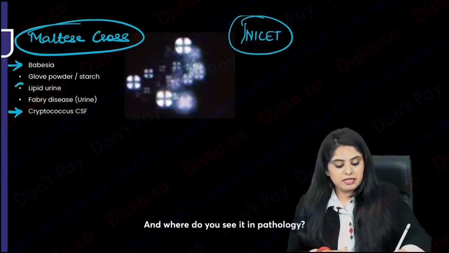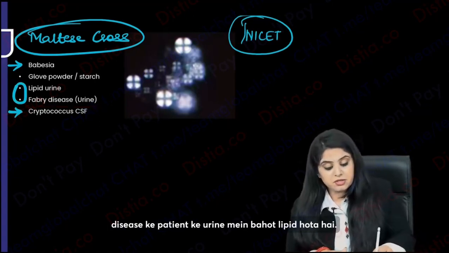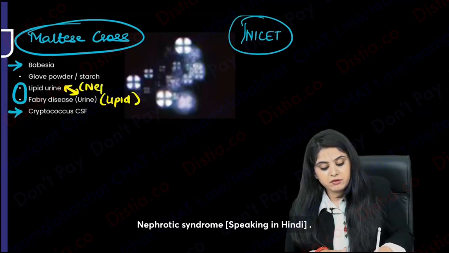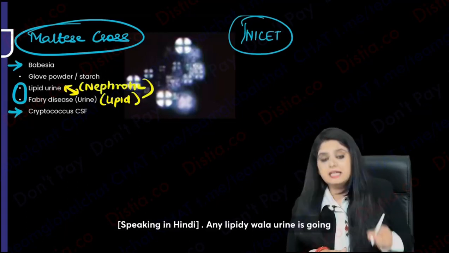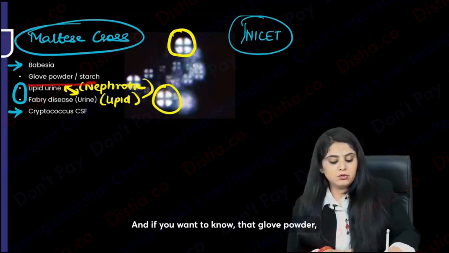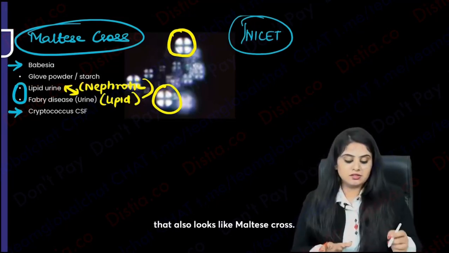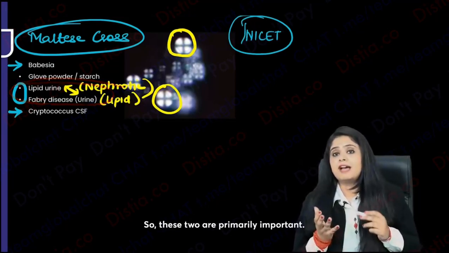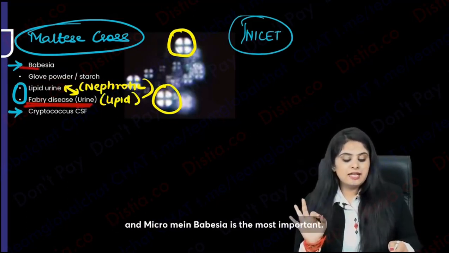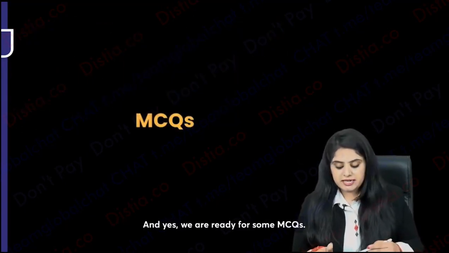And where do you see it in pathology? If you see the urine of a Fabry disease patient, there is a lot of lipid in the urine. Any lipid-containing urine, like for example in a nephrotic syndrome patient, is going to show you this Maltese cross appearance. And glove powder, if you ever look at it under the microscope, also looks like a Maltese cross. So these two are primarily important. Fabry's is very important for pathology because any lipid thing will show you Maltese cross, and in micro Babesia is the most important. And yes, we are ready for some MCQs.